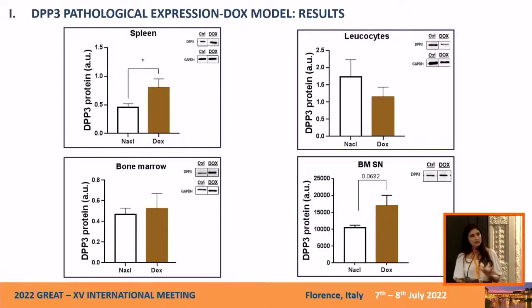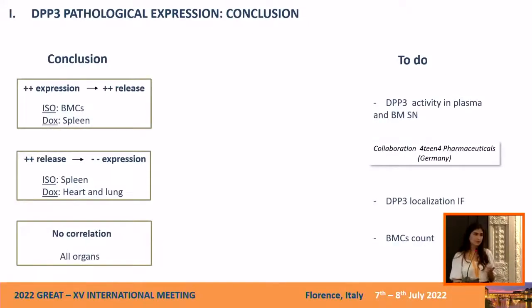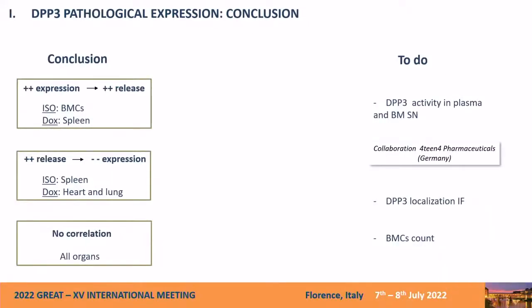If we want to analyze these results and see how they can orient us in our next objective, which is detecting the source of this protein, we have 3 hypotheses. First, the tissue or organ that highly expresses DPP3 in this pathological situation is the organ that liberates DPP3 into the circulation, which in the iso model gives us bone marrow cells as a candidate for releasing DPP3, and in the doxo model the spleen.